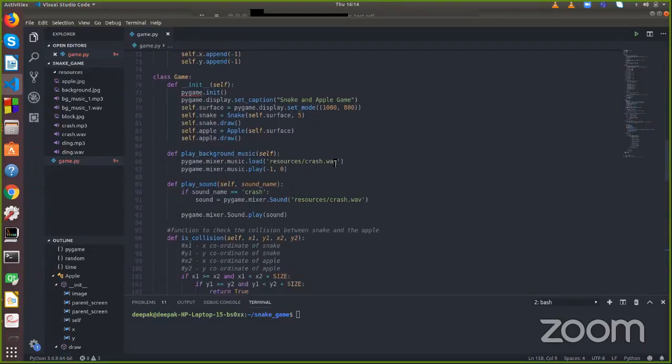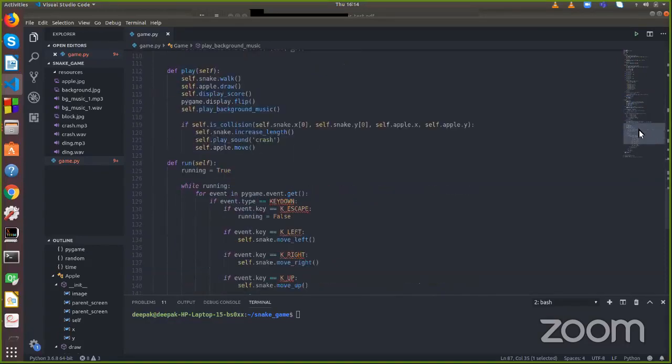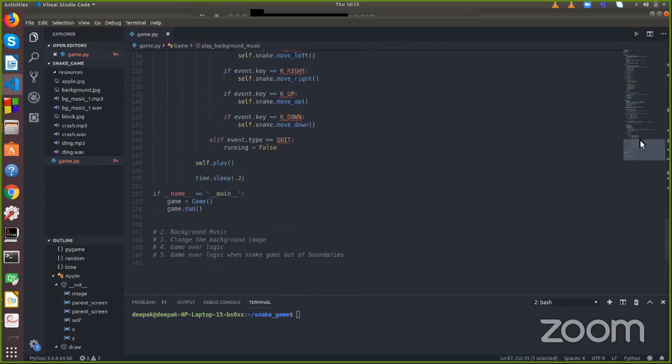The background music file name is resources slash bg music one dot wav. Okay, and so whenever there's a crash, my background music is just a few seconds long. But I have used music.play with minus 1 so the music will be played completely in a loop. Let me check this by implementing it over here. I will uncomment the code.